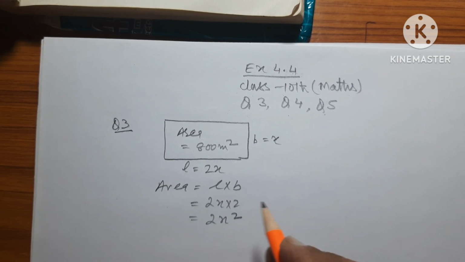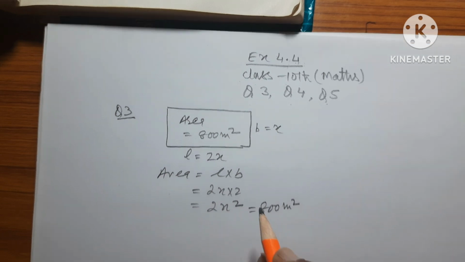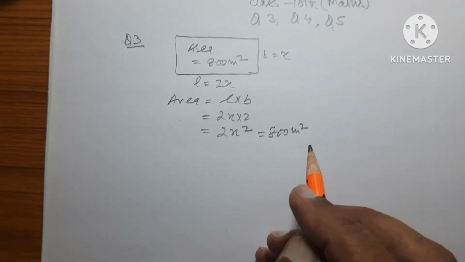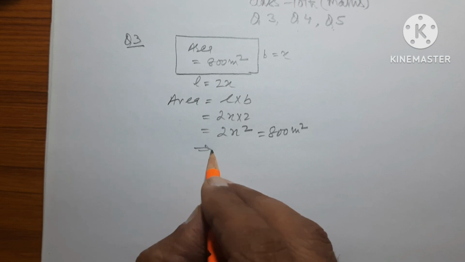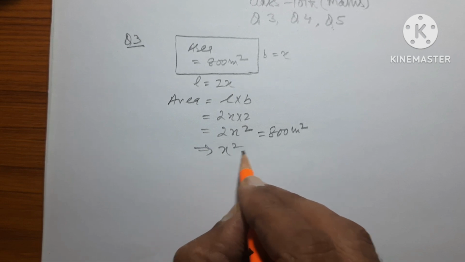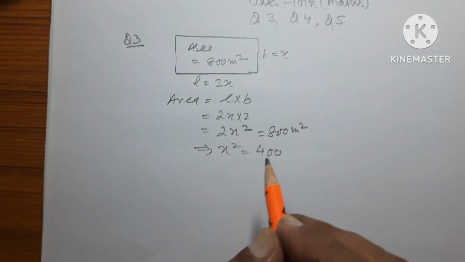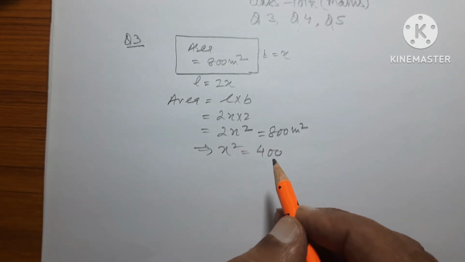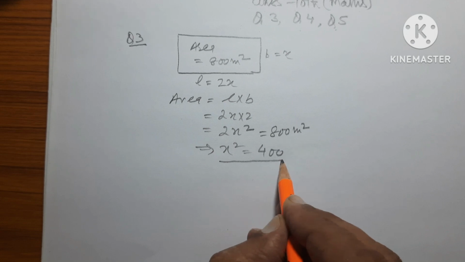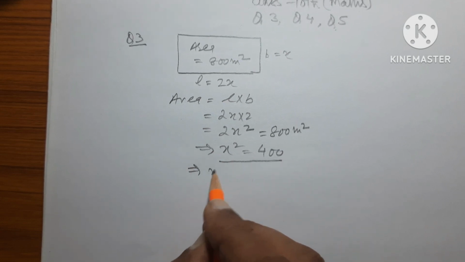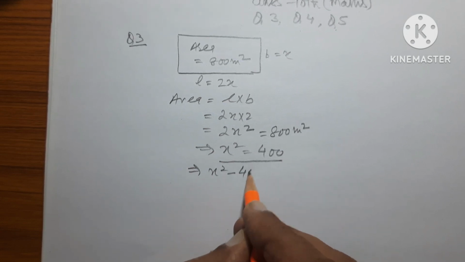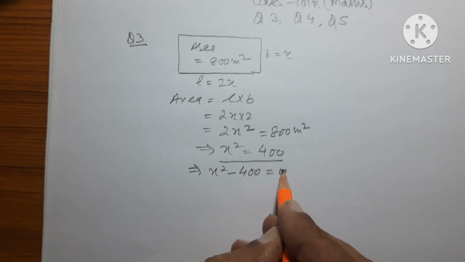So this is the area, which is given equal to 800 meter square. Now that means x square is equal to 400, dividing by 2. So this is x square minus 400 is equal to 0.